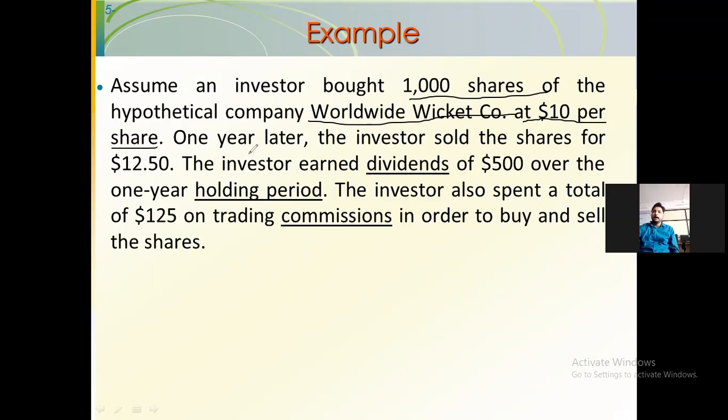And 1 year later the investor sold the shares for $12.50. After 1 year the share price became $12.50. The investor also earned a dividend of $500 over the 1 year holding period.